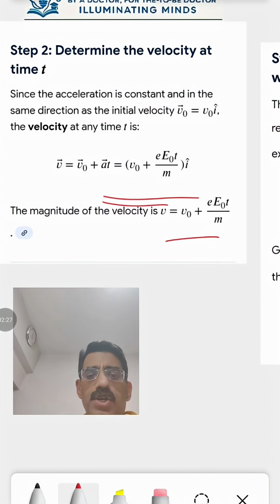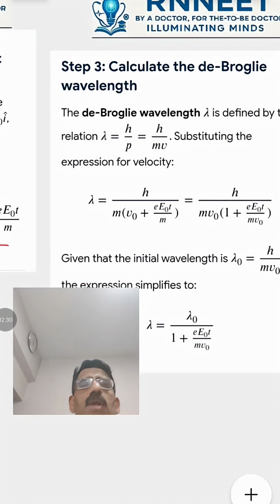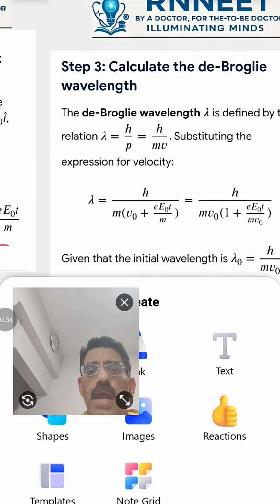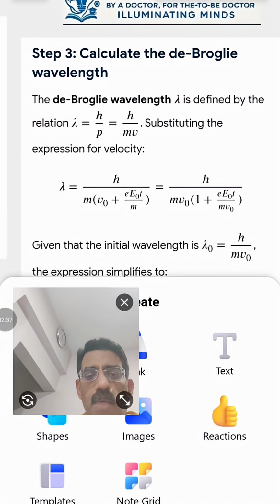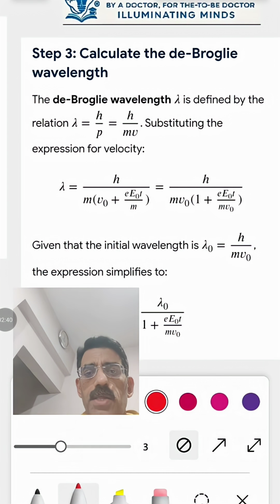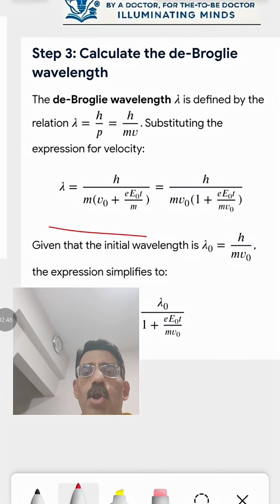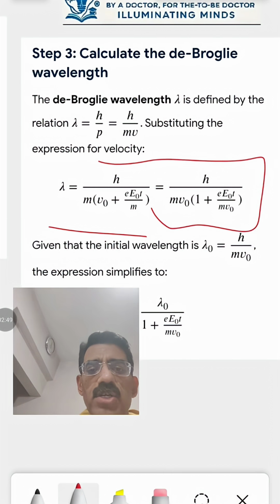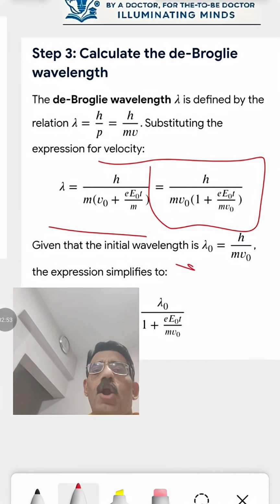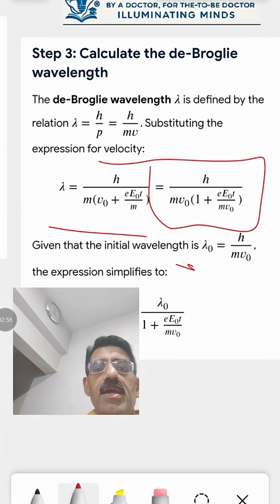So once you get the new velocity, all you have to do now is substitute that in the de Broglie equation and you get it. What is it? You get h by m v, h by m into the new v. What is the mv here? The mv here is nothing but m into bracket v naught plus e E naught t by m. But this is not the answer that they have given. They have given you in terms of lambda naught. So let us get lambda naught in this particular equation.